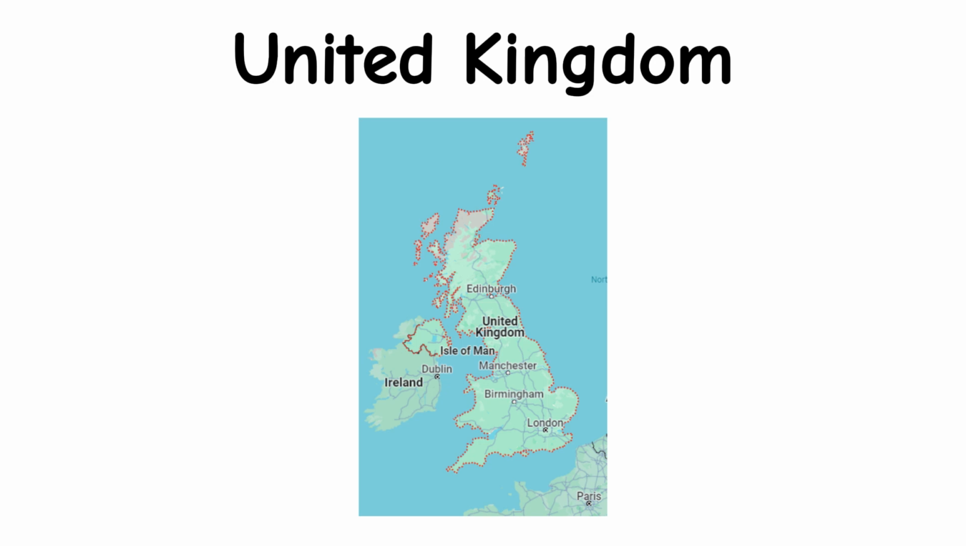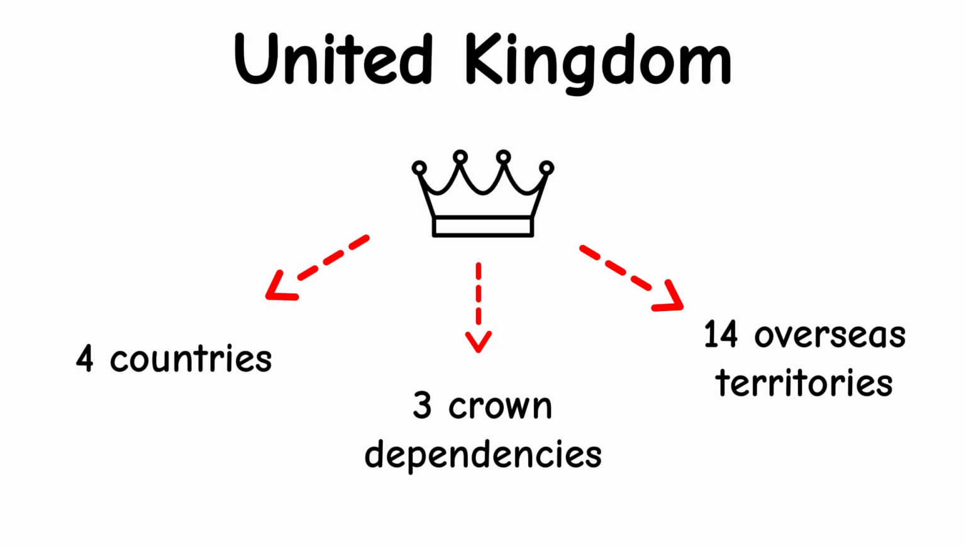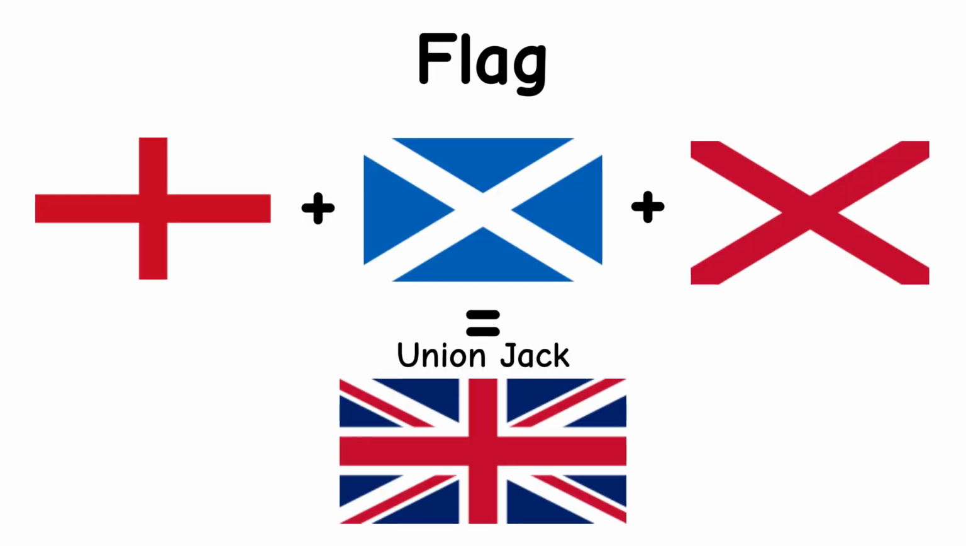The United Kingdom is a group of islands north of France representing around 67 million people. Its full name is the United Kingdom of Great Britain and Northern Ireland. It is a constitutional monarchy representing 4 main countries, 3 crown dependencies, and 14 overseas territories. The flag is called the Union Jack, and it's the combination of all the 4 countries' flags in the kingdom.